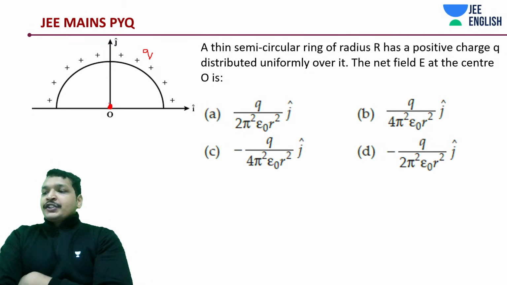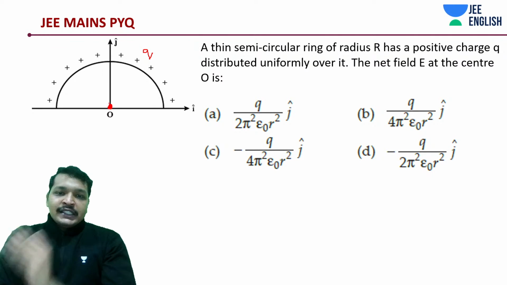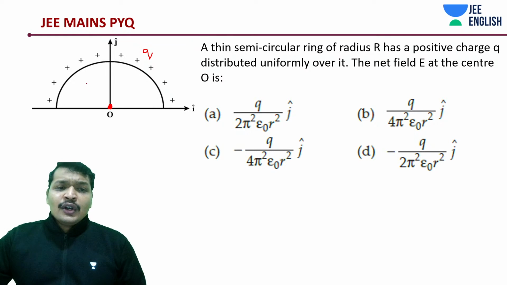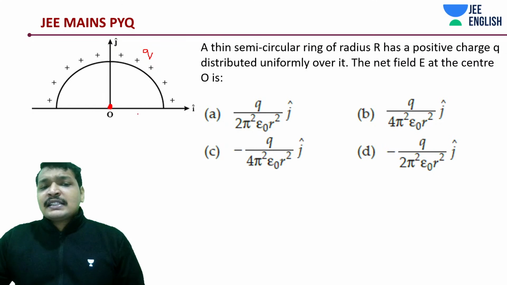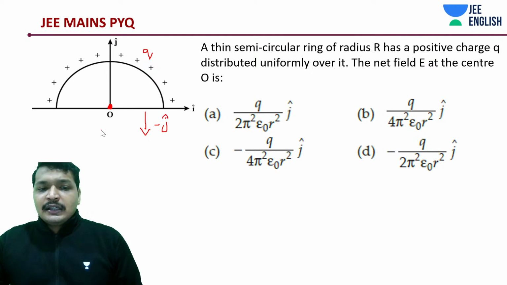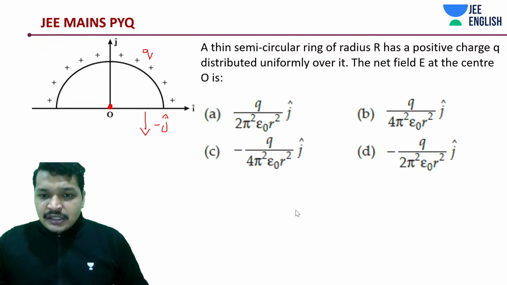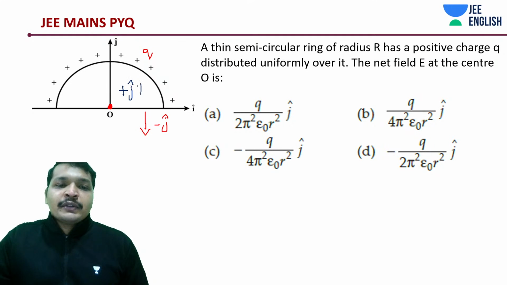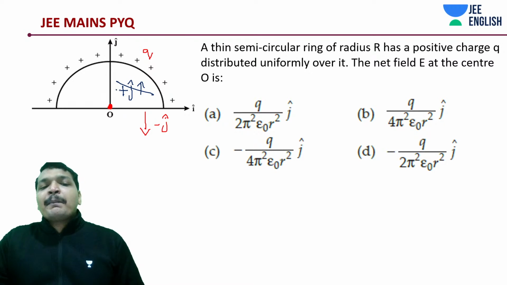What should it be? It's a positively charged ring. Is the field going to be towards the ring or away from the ring? Away from the ring. So, among the given options, plus j cap is not possible. It should be in the minus j cap direction. During your integration, things can come out negative or positive, but when you find the magnitude, you should not worry about it. Plus j cap is not possible. The correct one should be minus j cap.